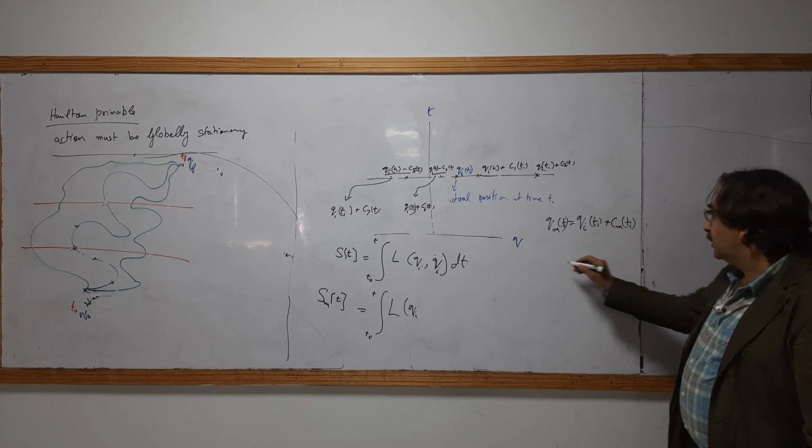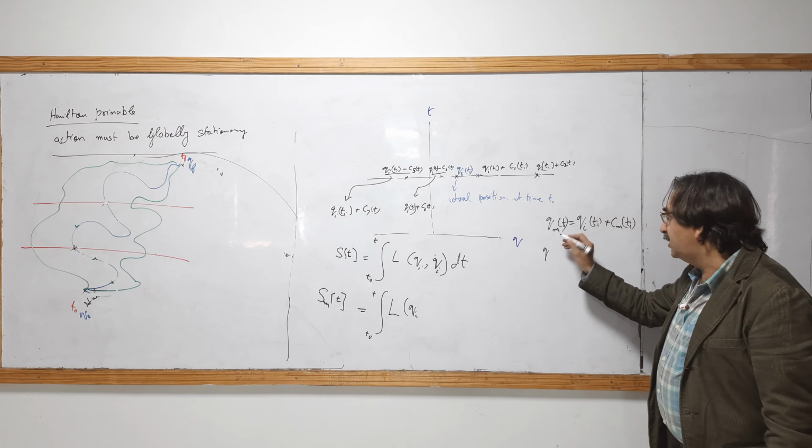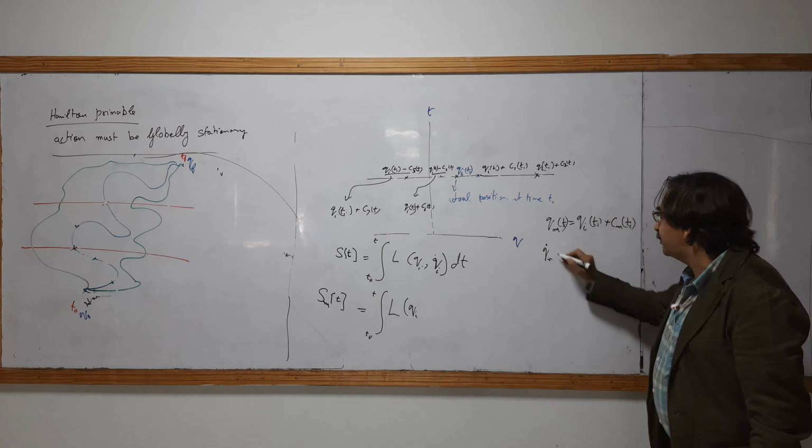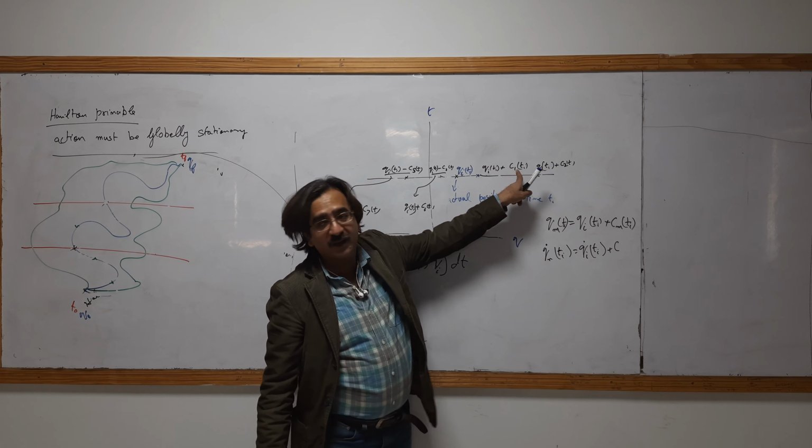When you take the derivative with respect to T, both are functions of time. That means all will be a derivative of time. This Cm is the point at a specific position.